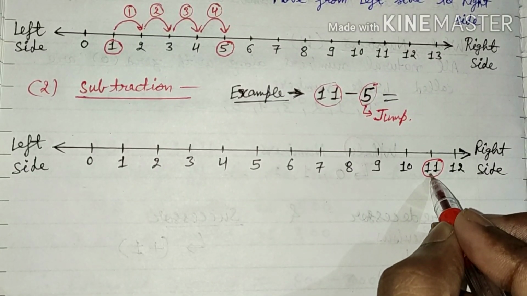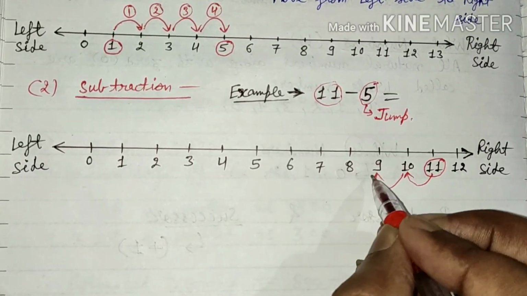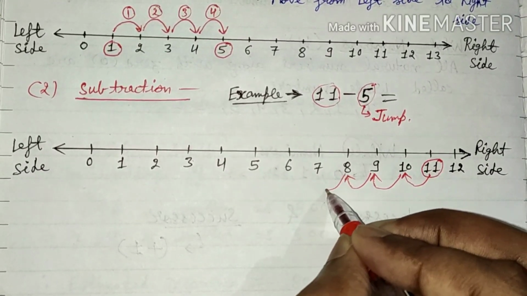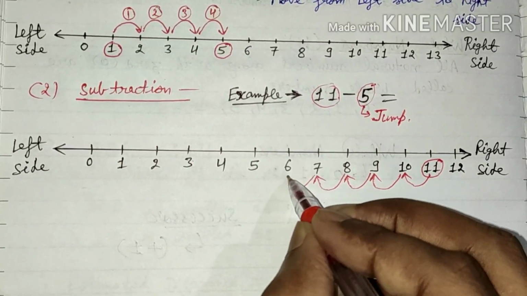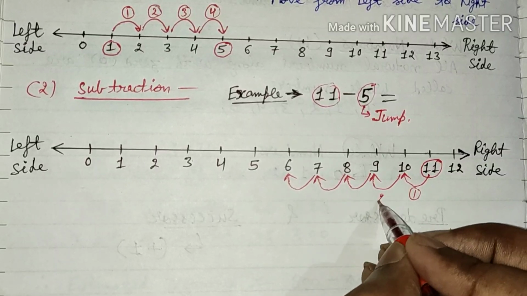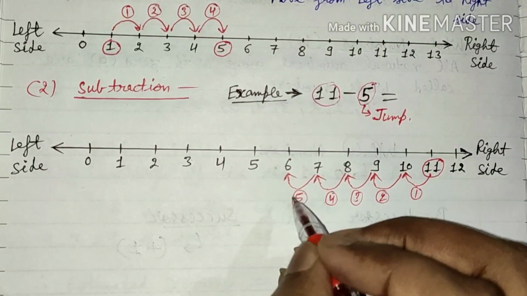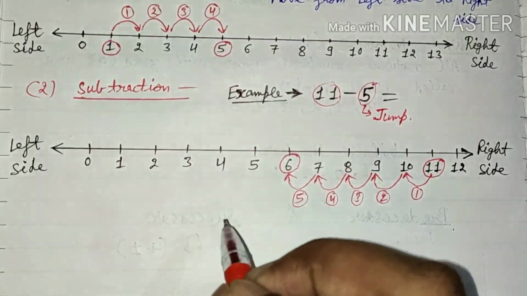Now let's start from 11. 1, 2, 3, 4, 5. When we make 5 jumps, that means 1, 2, 3, 4 and 5, we reach 6.